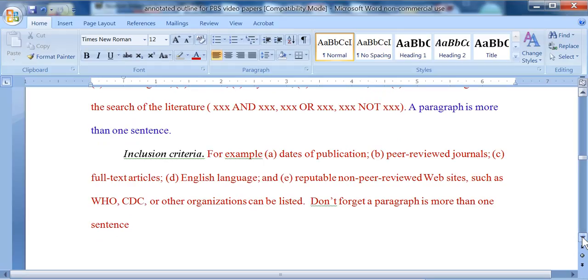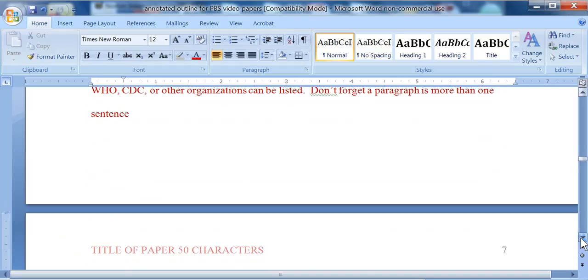Next are the inclusion criteria. This is a Level 4 heading, only inclusion is capitalized. It's in italics, there's a period. Examples are dates of publication, peer-reviewed journals, full-text articles, English language, and reputable non-peer-reviewed websites, such as governmental agencies or other organizations. Notice how peer-reviewed is hyphenated because it modifies journals, and full text is hyphenated because it modifies articles. You may have to break that up into two sentences as well.